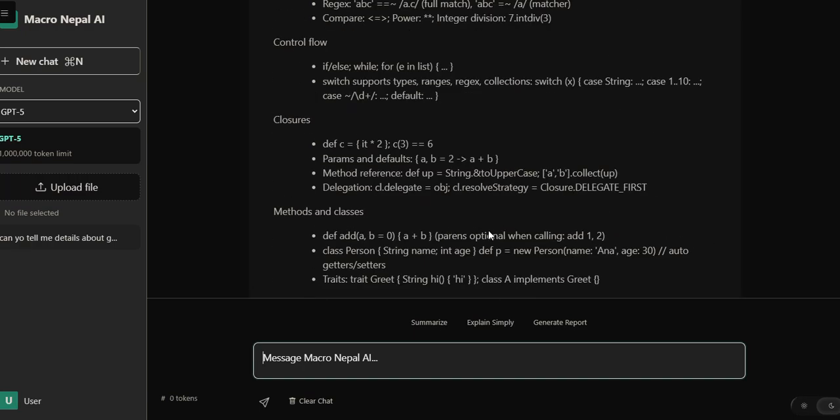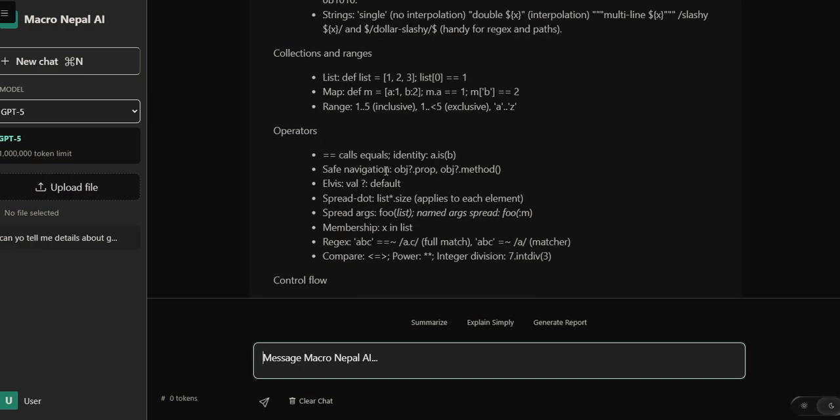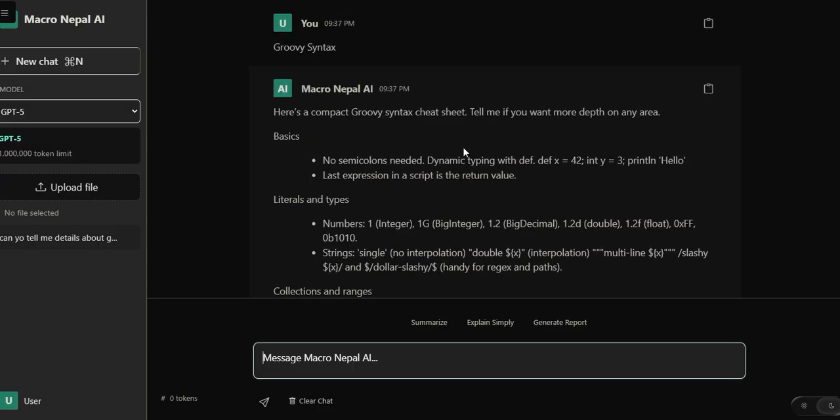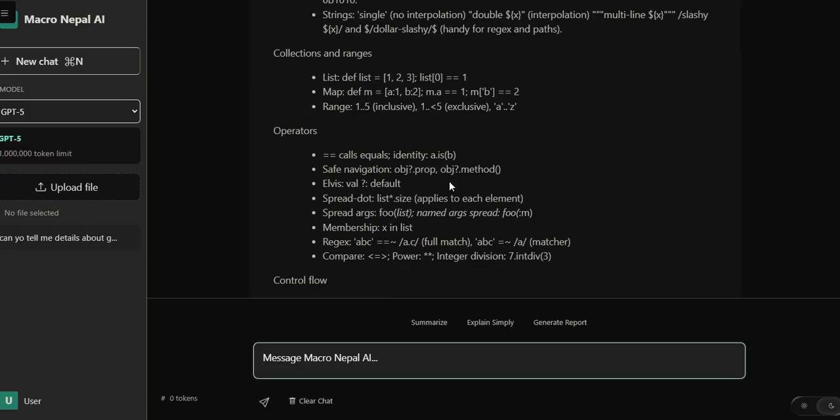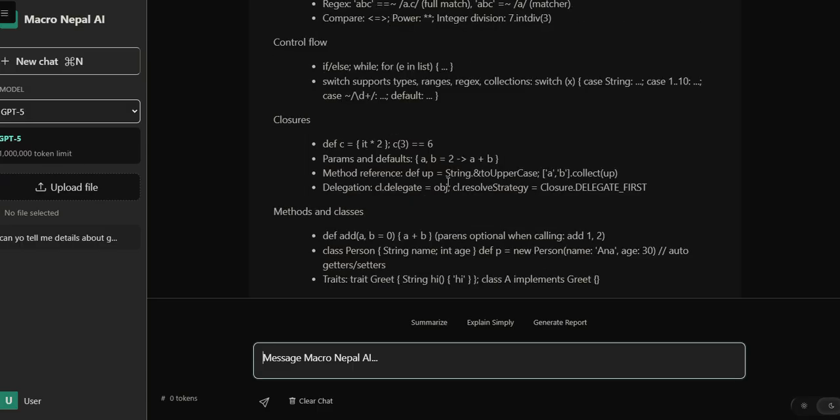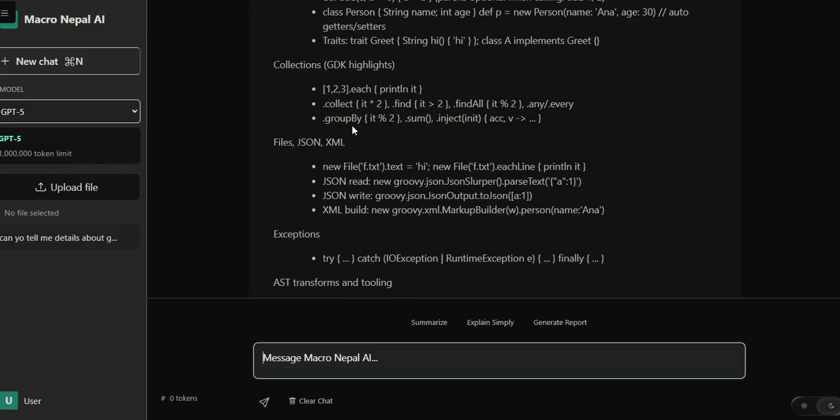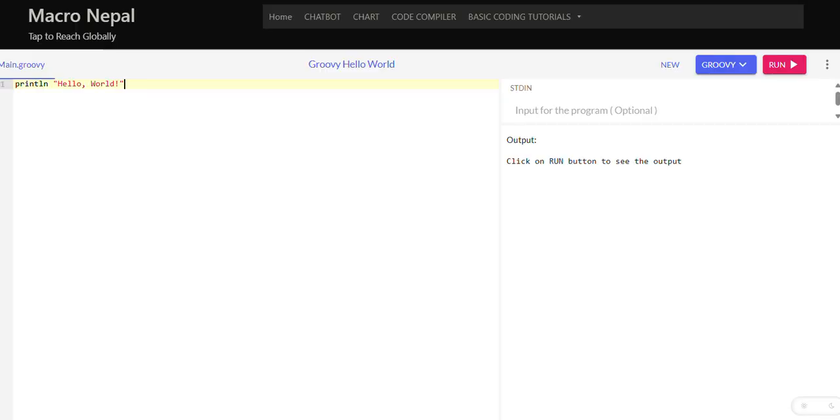Here it has provided all the details: calls, equality, lists, diff. No semicolon needed, dynamic typing with def also. Numbers, integers, strings, calls, safe navigation, Elvis operator, spread dot, membership, x in list, regex, compare. Now you can learn much more about this. Just go here and learn about this.